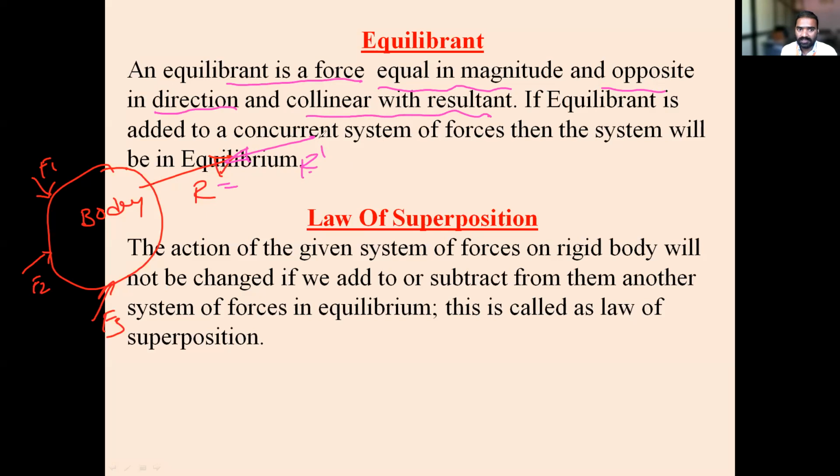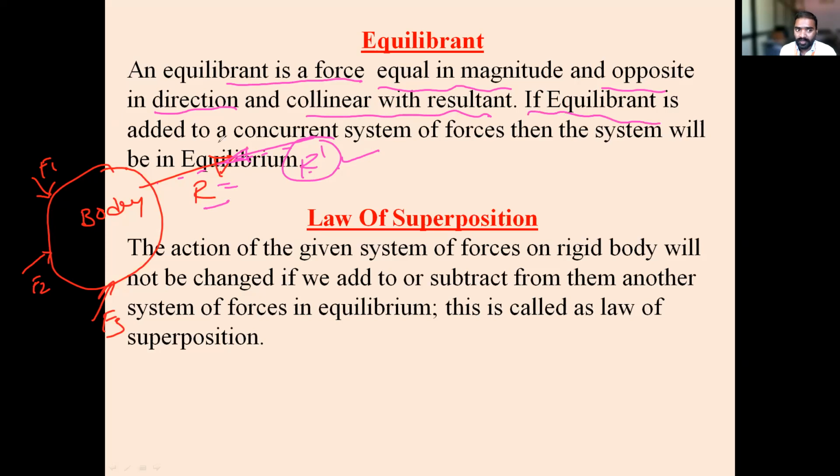This is in this direction, this is in that direction, but are they collinear? Both are in the same line. So this R dash is the same in magnitude, opposite in direction to the resultant, and also collinear with the resultant.